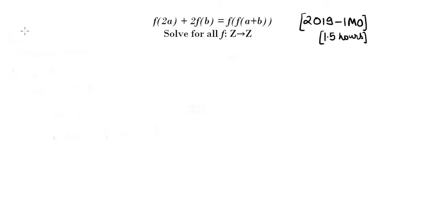So a total of 6 students are selected from each country and around 4.5 hours are allotted for 3 days. So this exam is basically on a 3-day basis. Each day 4.5 hours are allotted and a total of 3 problems are asked each day. So this is problem number 1 of day 1. So 1.5 hours is allotted for each and every problem.